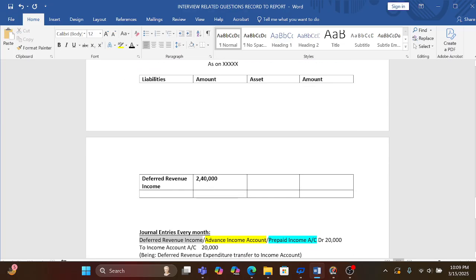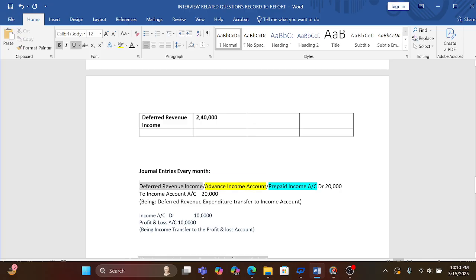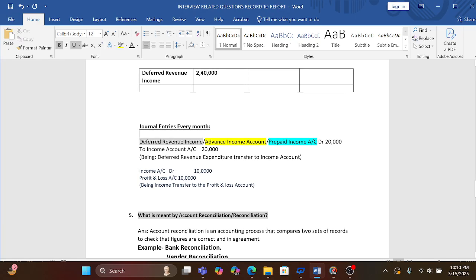Until then, I have to record that advance payment as a liability in the balance sheet. When we book that income in our books of account, we will post the below entry: deferred revenue income or advance income or prepaid income, that is 20,000, to income account, that is 20,000, and then it will be transferred to the profit and loss account, income account debit to profit and loss account.